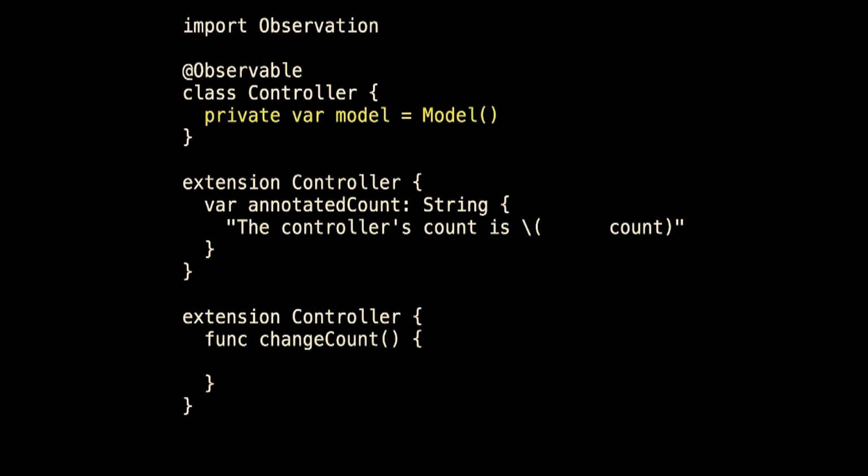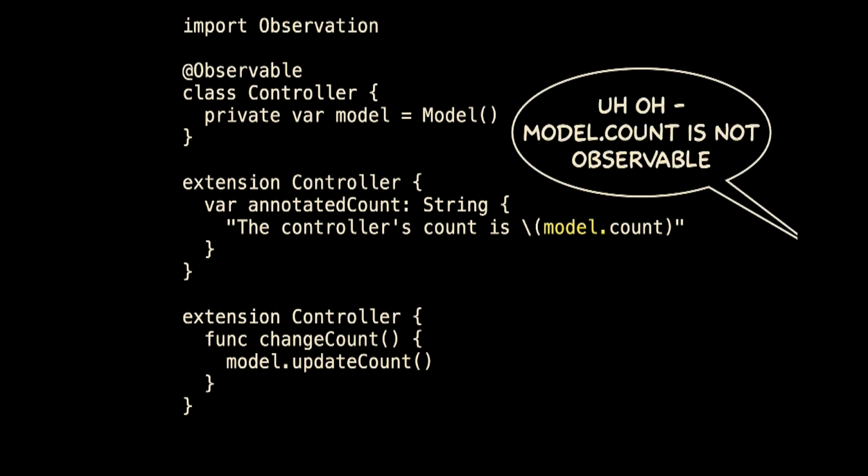Instead of creating my count locally, my controller now creates and holds on to the model. And when you tap the button, the action, remember, is controller.changeCount. The controller just turns to the model and says, hey, update your count. And the controller displays model.count because count isn't local. And you go, model.count is not observable. This is not going to work.